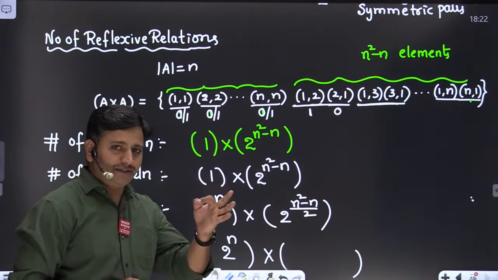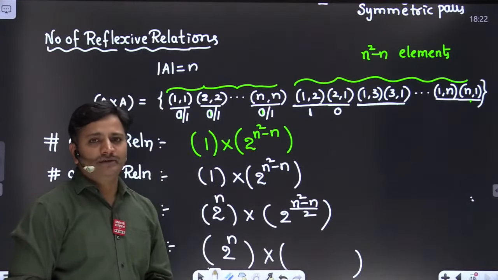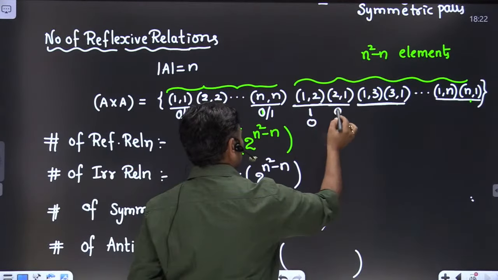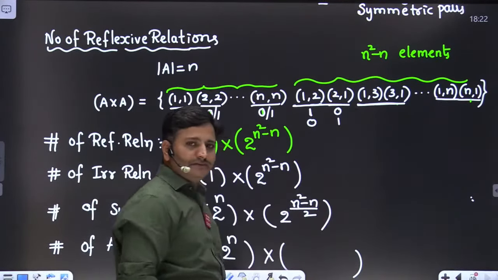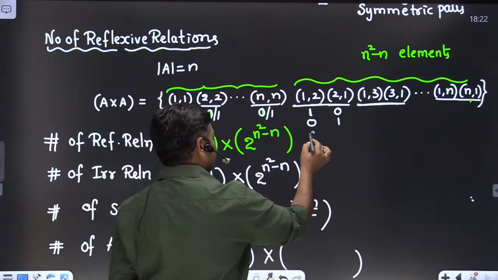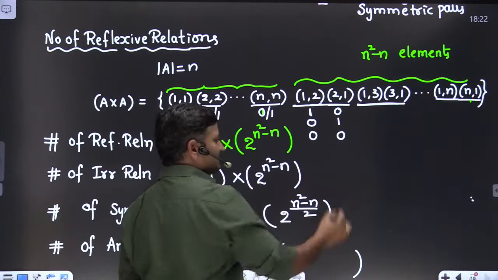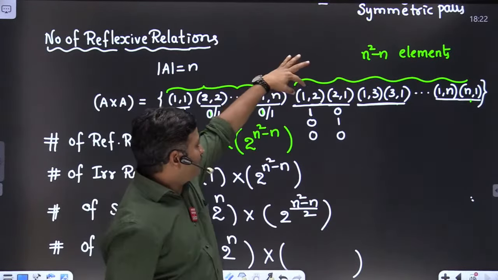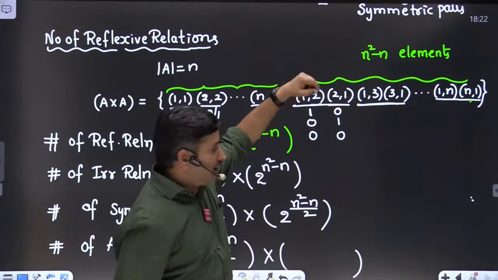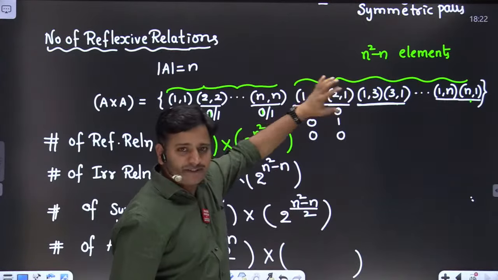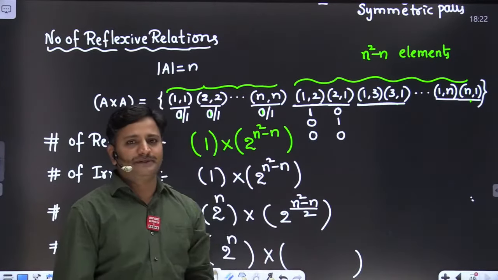Or else if 1 2 is absent, then 2 1 may be present. Or else if 1 2 is absent, 2 1 is also absent. These are the three possibilities, friends: 1 2 present and 2 1 absent, or 1 2 absent and 2 1 present, or both of them absent.